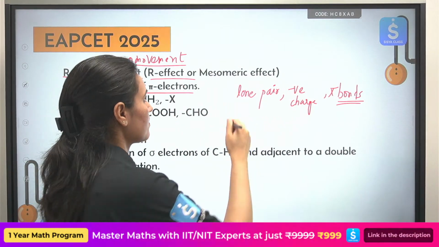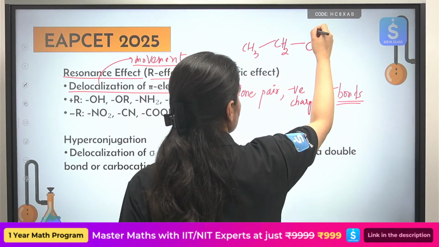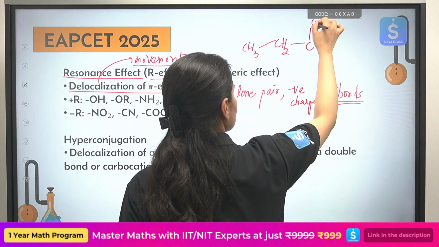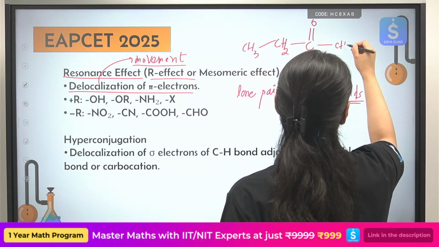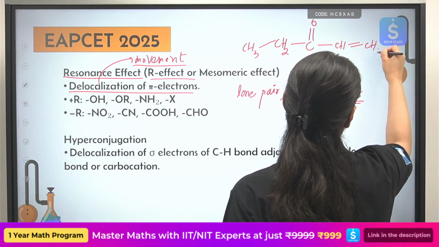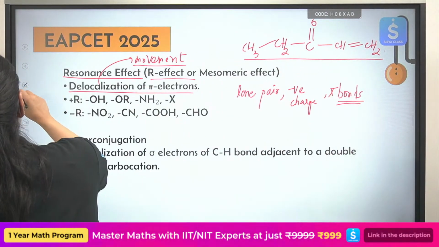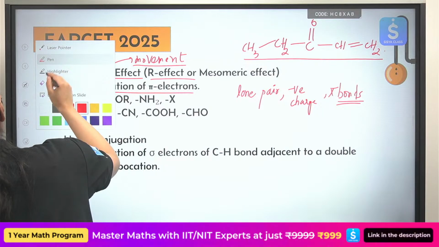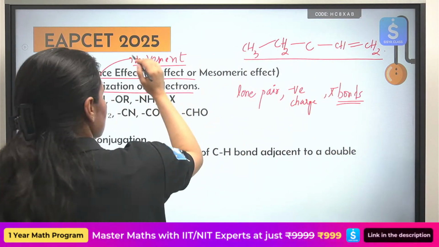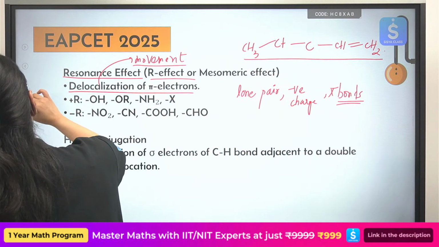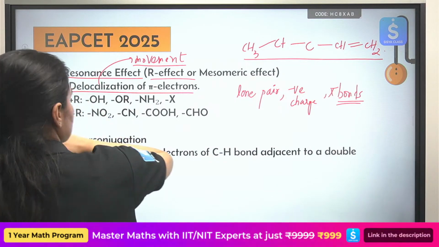Okay, for example, okay, or take a simpler one. We will talk about this kind of electron deficient group later on. Okay, let's talk about pi bonds first, simpler ones. Yes.